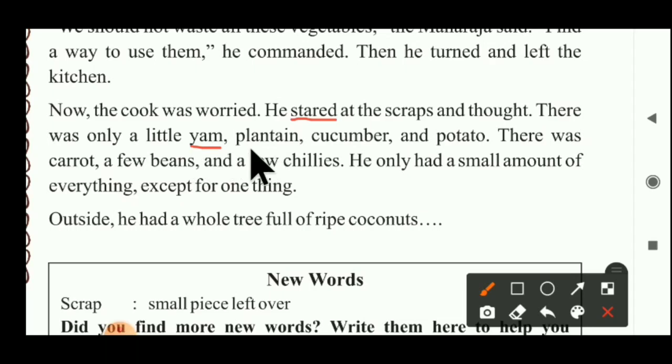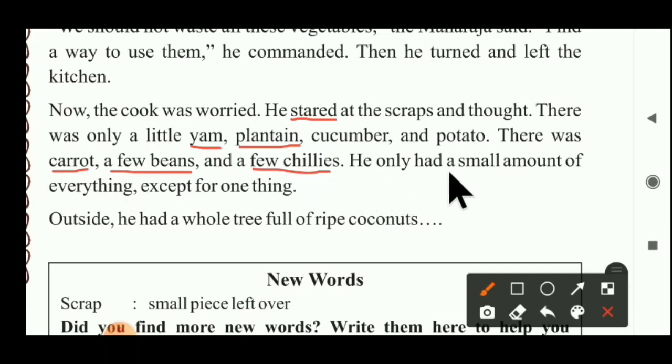Okay. Then plantain is also there. Plantain means a tropical fruit similar to a banana. It's like a banana, one type of fruit. Cucumber, everybody knows about it, and potato you also know about. So in the scrap there were only a little yam, plantain, cucumber and potato. There was a carrot, a few beans and a few chilies also in the scrap.